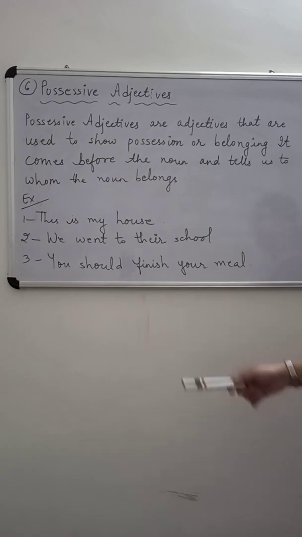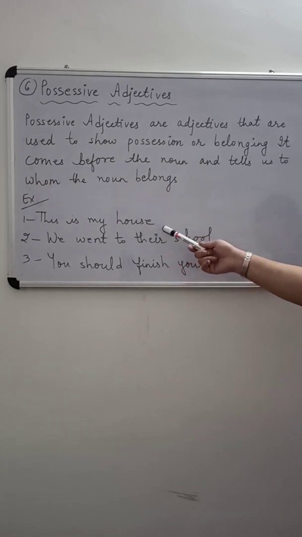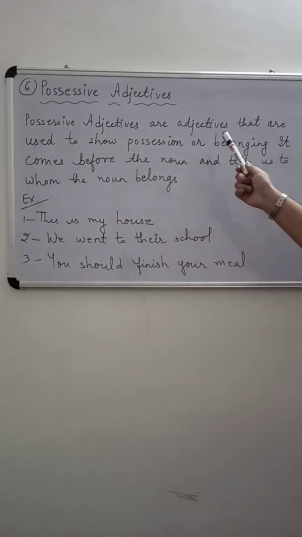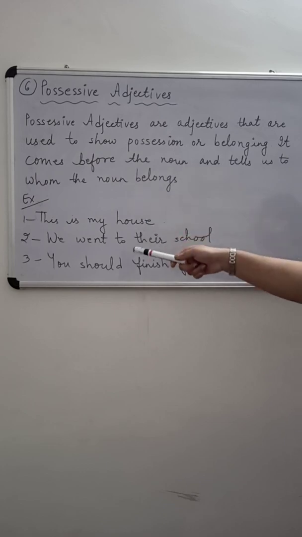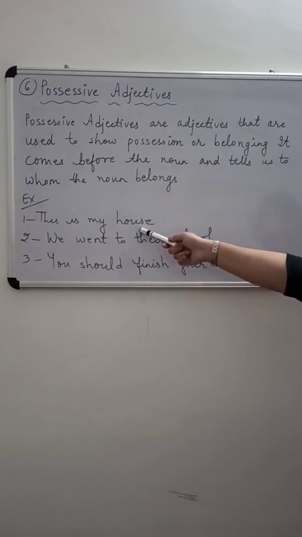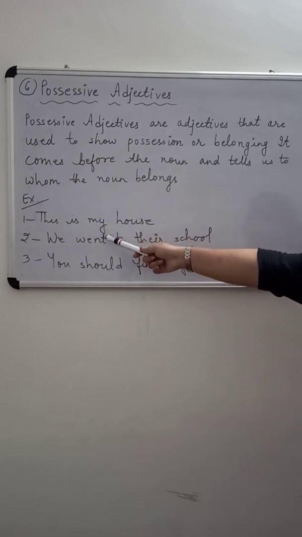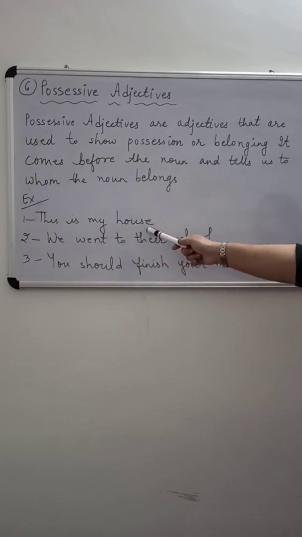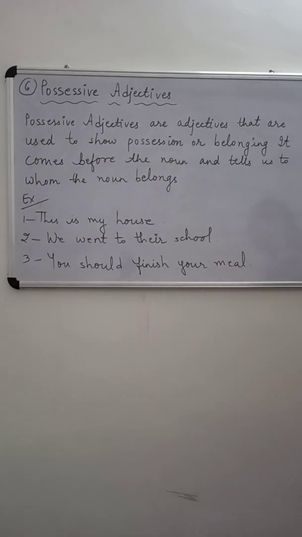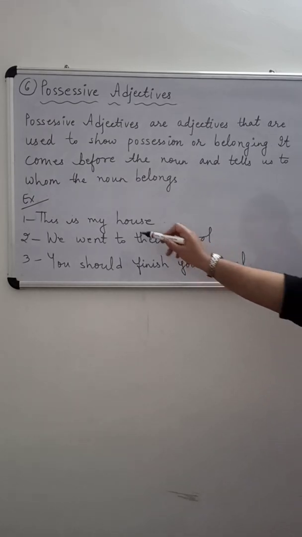First one. This is my house. Now I told you that a possessive adjective comes before the noun. What is the noun in this sentence? House. And before house what comes? My. And my is telling that this house belongs to me. So it is telling about belonging. It is telling about the ownership. So my will be a possessive adjective.